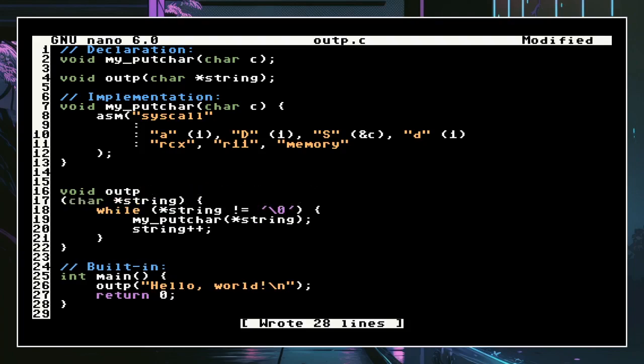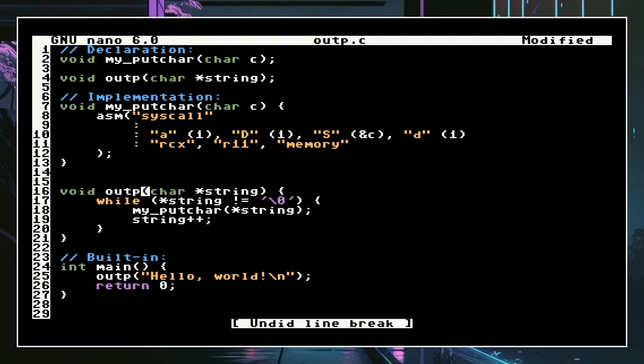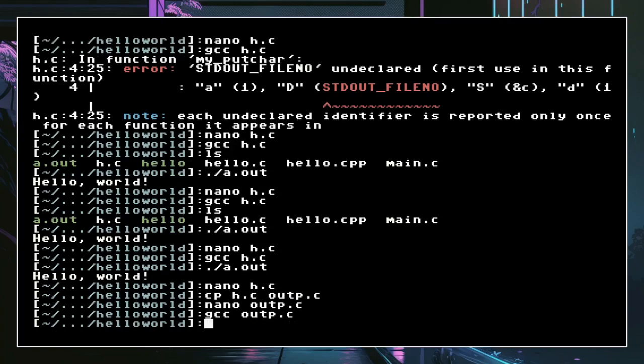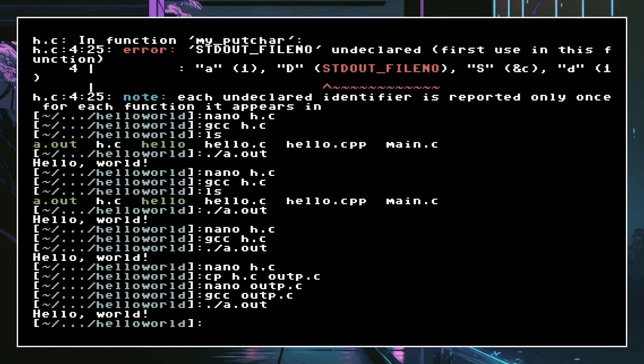One way to verify that is to just type it. No, it has fewer characters than print, so that's even better. And now we can compile that, gcc outp.c, and we can run it, and we have our hello world. That's very cool.